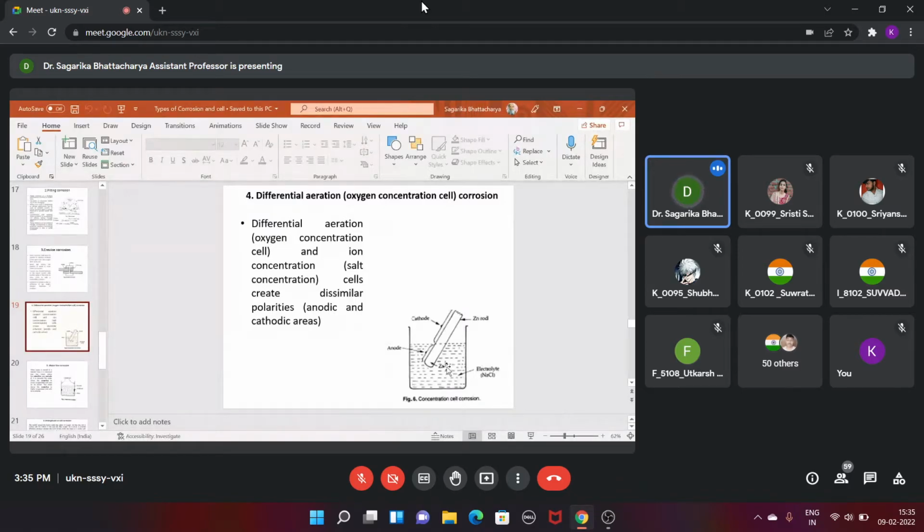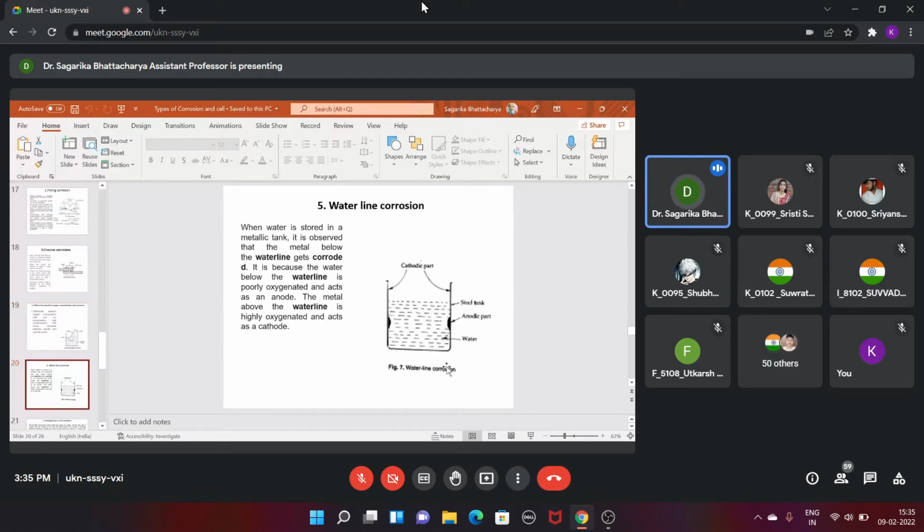So the depletion will start at the junction, right, where there is availability of oxygen above, and just below the availability of oxygen is less. So this is an example of aeration corrosion. And now the next one is waterline corrosion. And what does waterline corrosion mean?